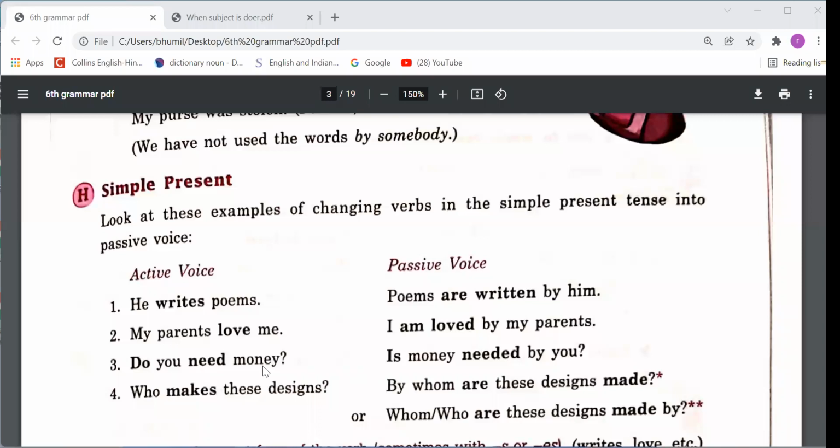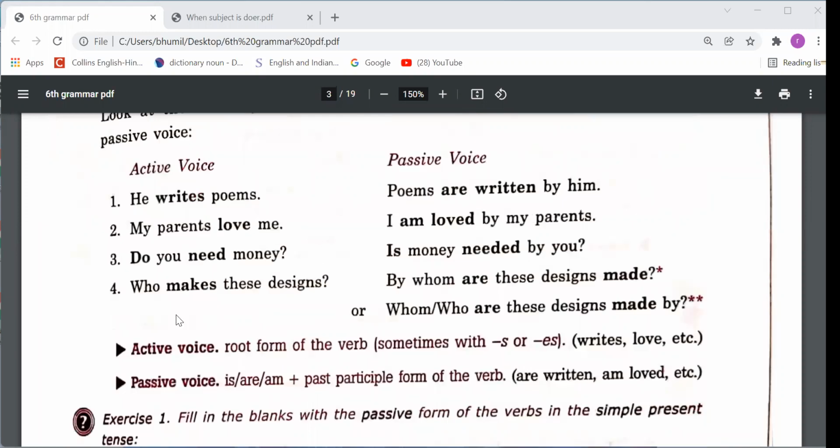Do you need money? I have told you, dear students, whenever you find do, does, or did in an active voice sentence, while changing active to passive, we should remove do, does, or did, right? So we need to write this sentence in this way. Do you need money? So according to the first form of need, we have to use the first form of be. So is, and then the third form, but we have to write this sentence in the interrogative formation. So is will come before the word money. So is money needed by you? This sentence we have to write in this way.